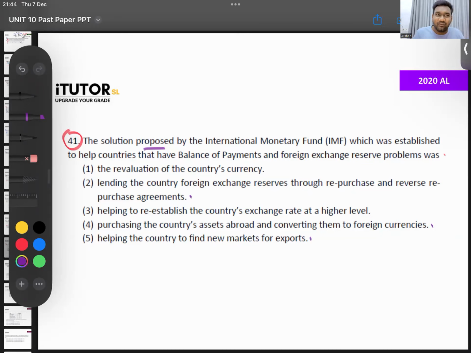Now, use a little bit of your common sense, cut off answers, see if you can come to one. Solution proposed by the IMF for countries that have a BOP reserve problem. If you have a BOP reserve problem, what is something that the IMF is telling us to do? IMF is saying, okay, go and do this. Which one? What are they?